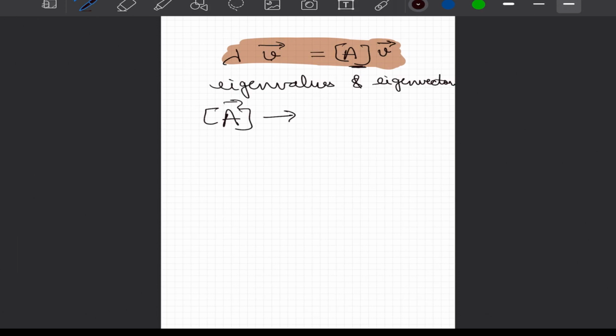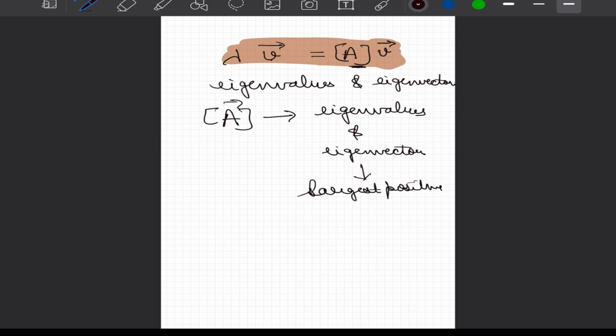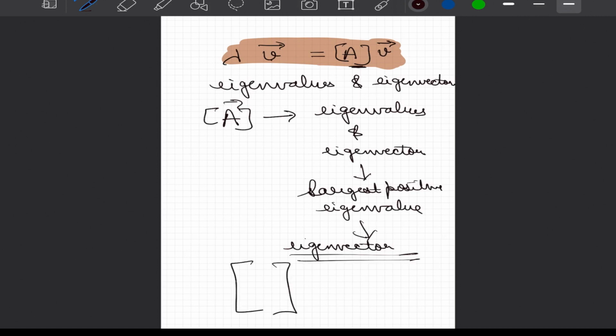So how do we proceed from here? We get our adjacency matrix A, we calculate its eigenvalues and eigenvectors, and since the adjacency matrix is a non-negative and symmetric matrix, we will have at least one positive eigenvalue. So if at least one positive eigenvalue is there, we will select the largest positive eigenvalue and calculate the eigenvector corresponding to that largest eigenvalue.